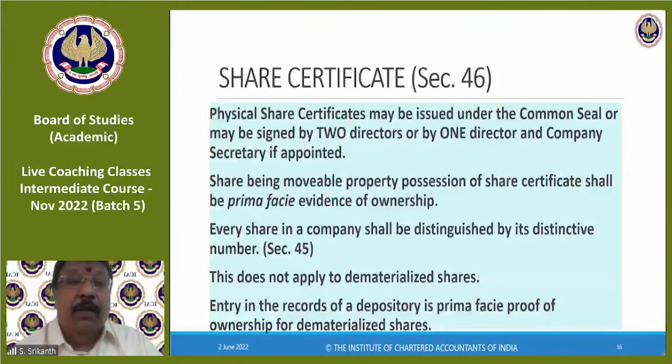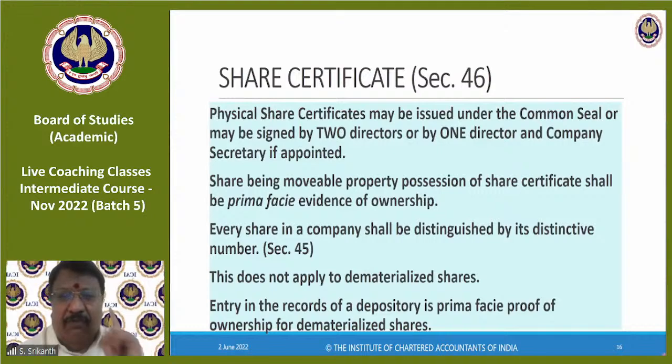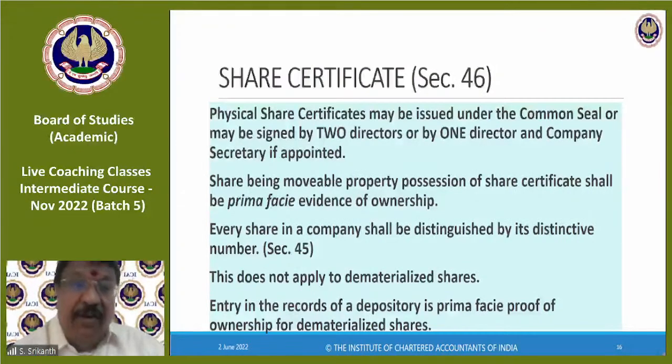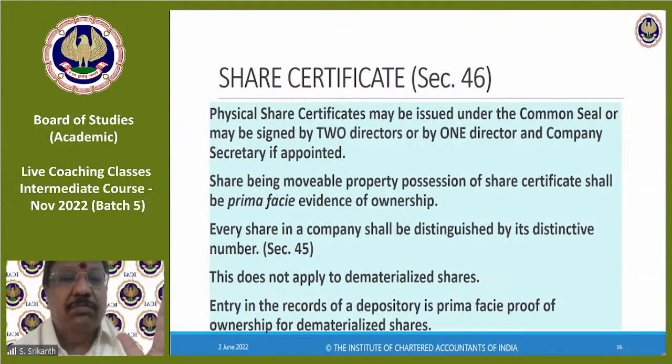I already told you, share being movable property, possession of share certificate shall be prima facie evidence of ownership. Your entry in the register of members is not proof of ownership. Possession of the share certificate is the proof of ownership. If you have lost the share certificate, you have to go to the police station, make a complaint, get the FIR copy, give it to the company, give an affidavit, give an indemnity bond. All sorts of nonsense you have to do before you get a fresh share certificate.